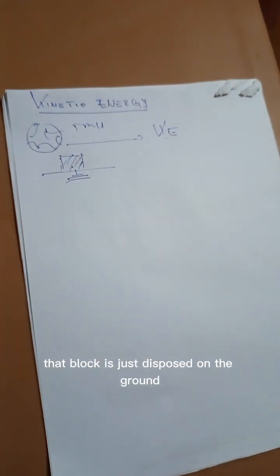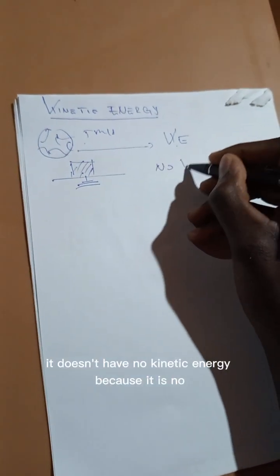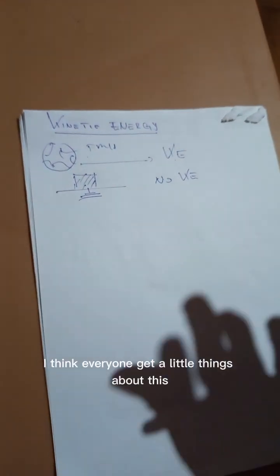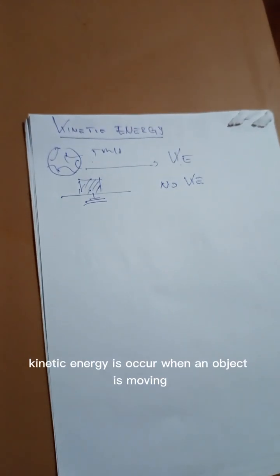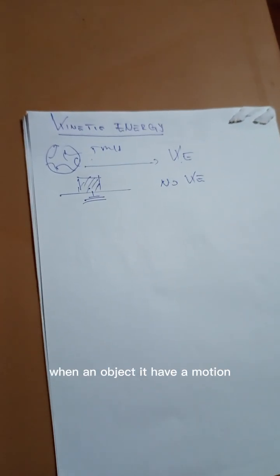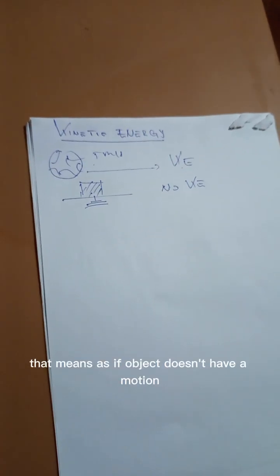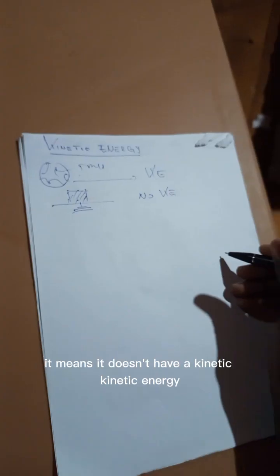It's just resting on the ground, so it has no kinetic energy because it is not moving. I think everyone gets the idea. In simple terms, kinetic energy occurs when an object is moving, when it has motion. If an object has no motion, it has no kinetic energy.